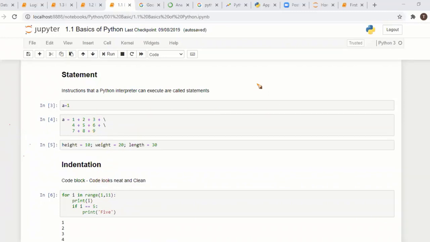Suppose you know C, C++ or Java. When you write a program, they use curly braces, and inside the curly braces they write the program. But there are no curly braces in Python. Instead of that, we use indentation. What is indentation?